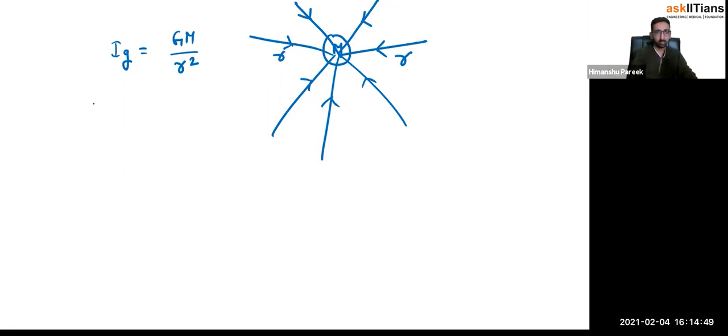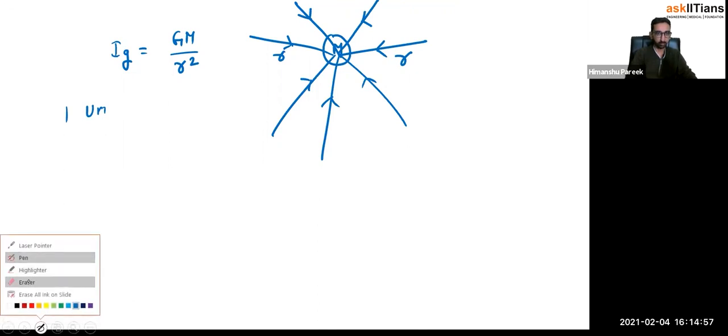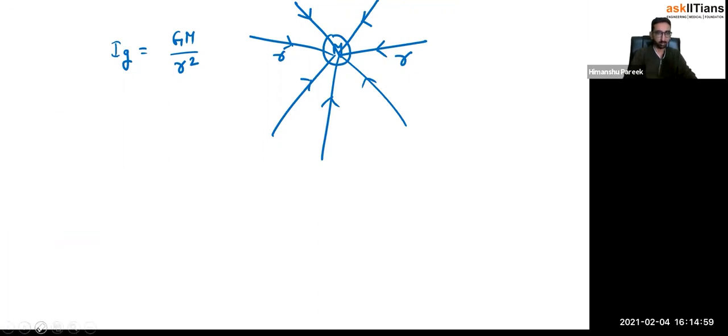On a unit kg mass, the force exerted is Ig, the gravitational field intensity. So what is the force exerted on m kg mass?